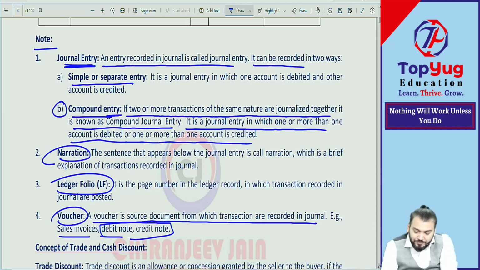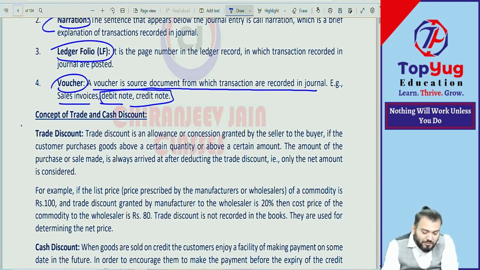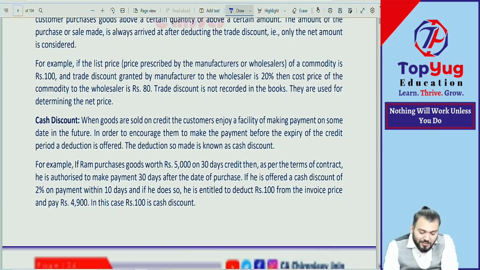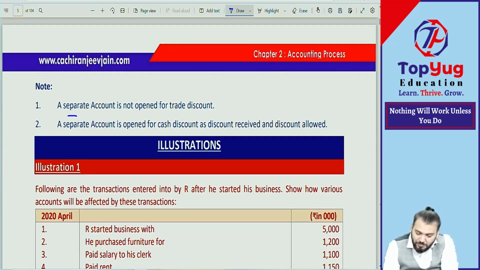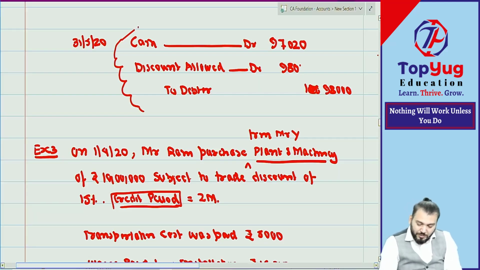Got it? Then the concept of trade discount, cash discount we have done. Say it, yes or no? Then a separate account. Okay, read it. This chapter also completed. Done. But we'll do something more in this chapter. I will complete this chapter today only.